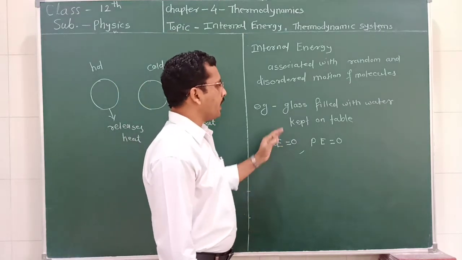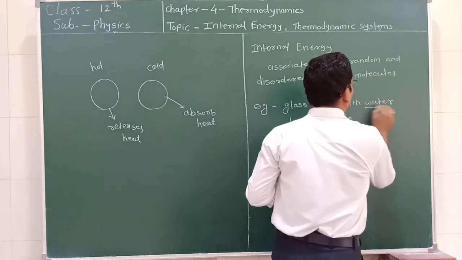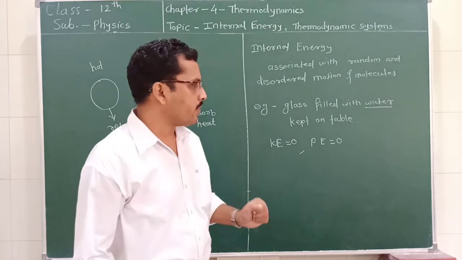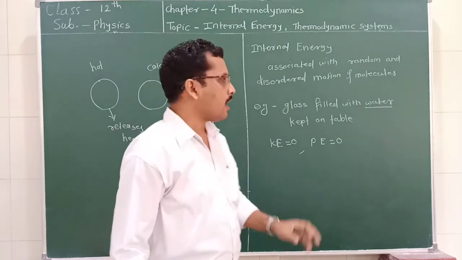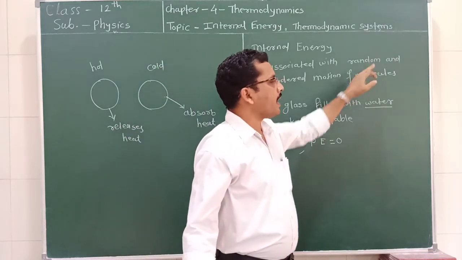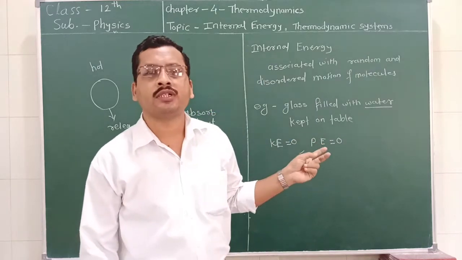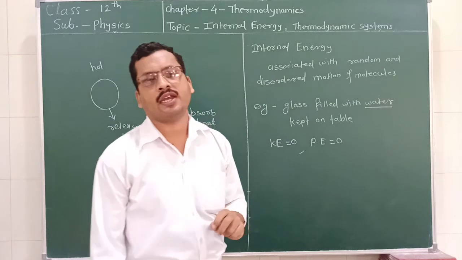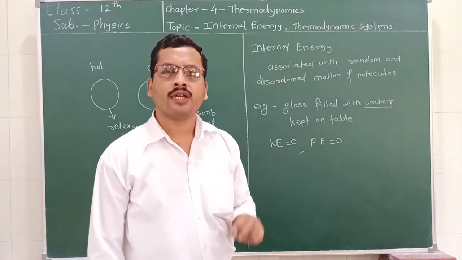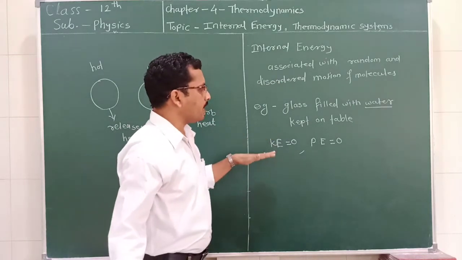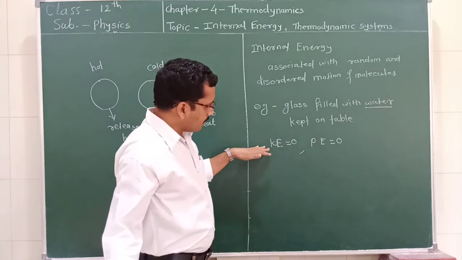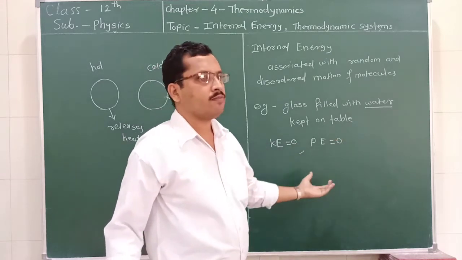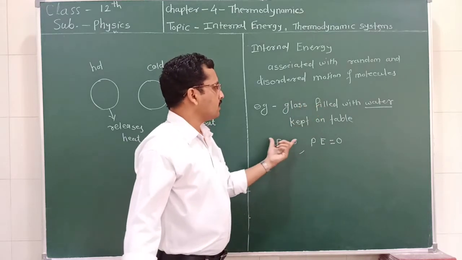But we know that, what is water? Water is a fluid which can flow, in which the molecules are in random and disordered motion. So it possesses internal energy. Okay, so this is a very simple example in which we show that the kinetic energy and potential energy of the water in the glass is equal to 0.